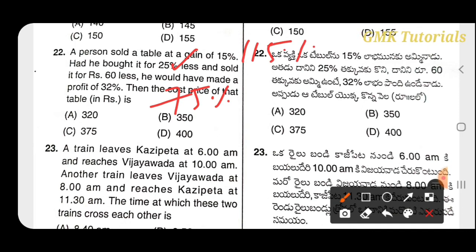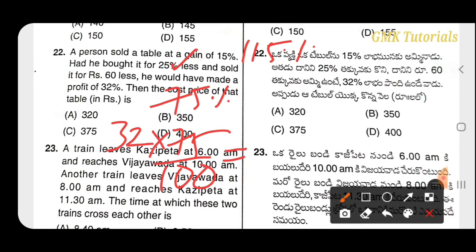So we calculate 32 into 75 by 100. It is 24, and 24 plus 75